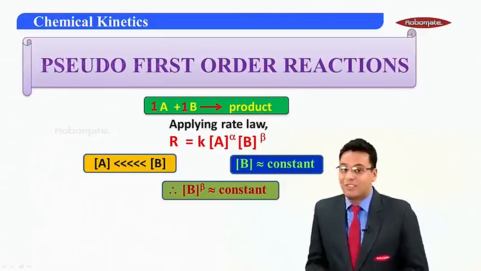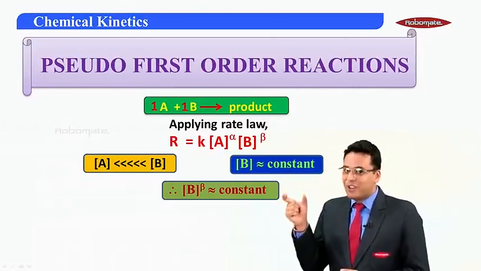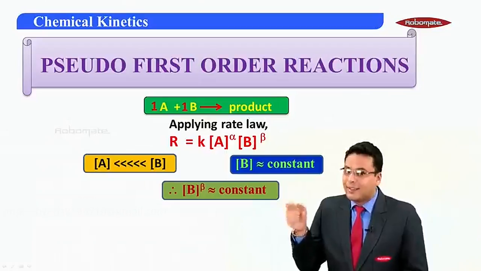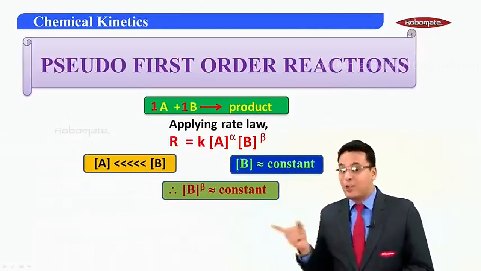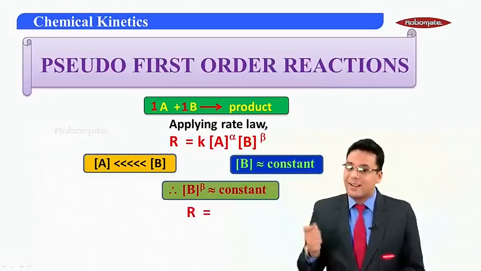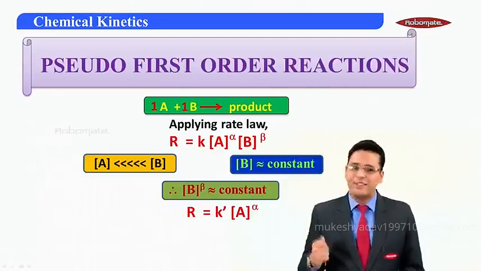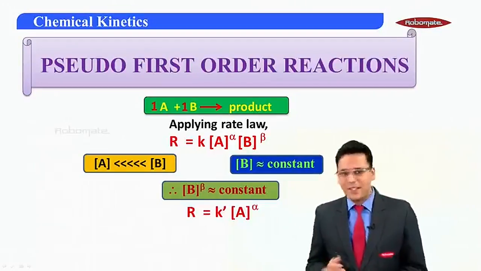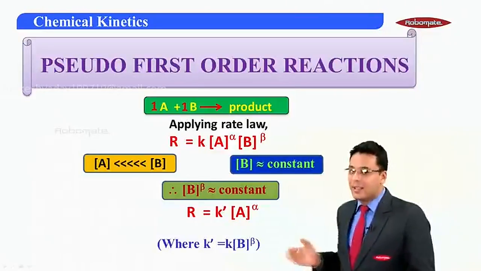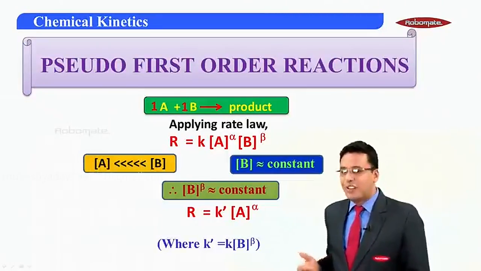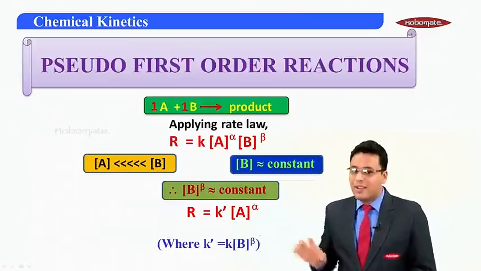Now multiply this constant, concentration of B raised to beta, into K. Take all the constant terms together and you can say that rate is equal to K dash into concentration of A raised to alpha. Here K dash is nothing but K into concentration of B raised to beta. So all the constant terms have been taken together.